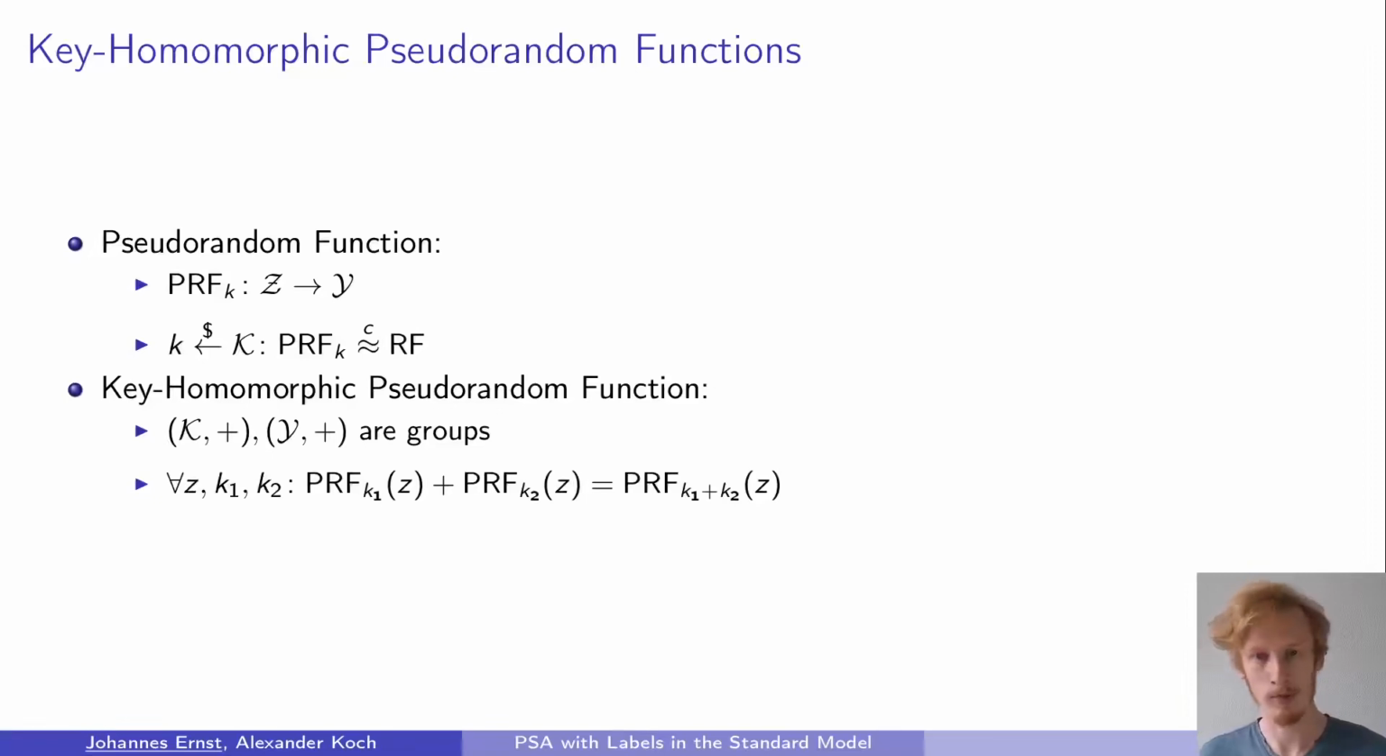A key homomorphic pseudorandom function has the additional property that the key space and the output space are mathematical groups, and that the pseudorandom function is a homomorphism between the key space and the output space. Concretely, this means that for any input z and any two keys, it doesn't matter whether we first evaluate the two pseudorandom functions on the input z and add the results in the output space, or whether we first add the keys in the key space and then evaluate the pseudorandom function on z.